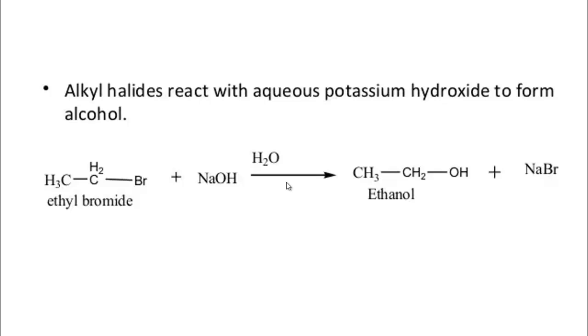At first, alkane reacts with halogen and produces alkyl halide, and then you have to write this part: alkyl halide reacts with aqueous solution of sodium hydroxide. That means you have to omit the second part, in which I have shown the production of alkyl halide from alkene.